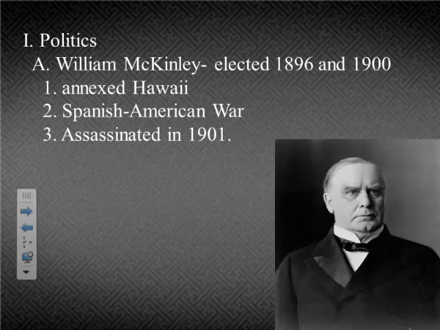First, let's take a look at President William McKinley. He was elected in 1896 and reelected in 1900. McKinley was really the first major imperialist president. He was a Republican, and he definitely believed in expansion, especially in terms of growing the economy and establishing new markets for American industrial growth. So the first thing that McKinley did in terms of imperialism was he annexed Hawaii after President Grover Cleveland, the Democrat in office before him, had refused to do so. So Hawaii was annexed in 1898.